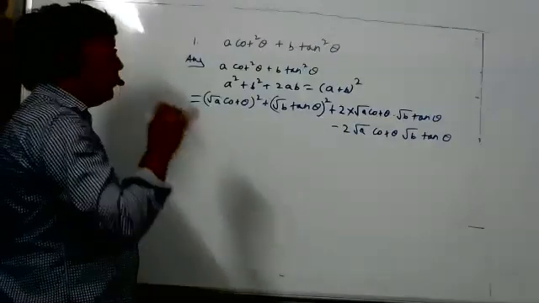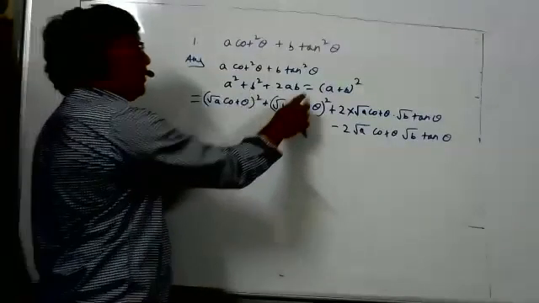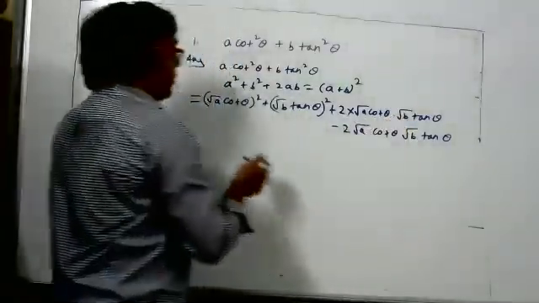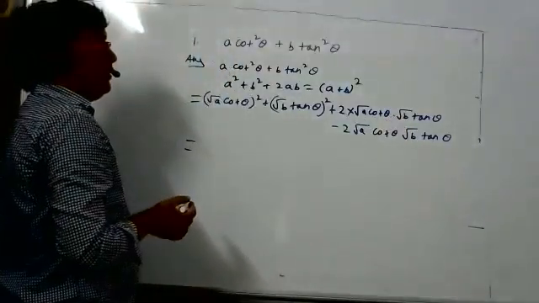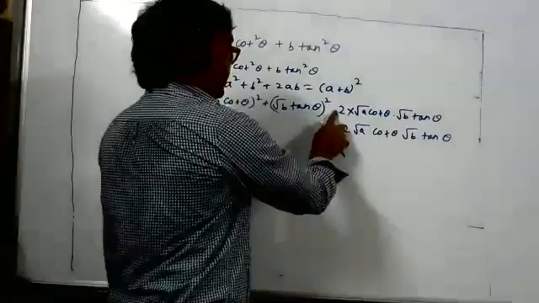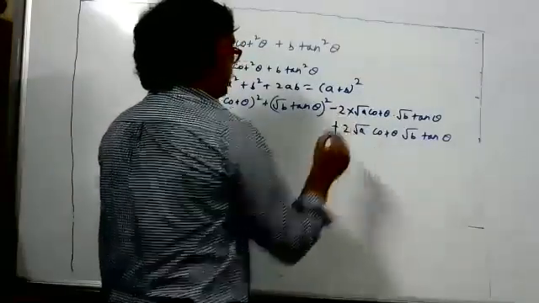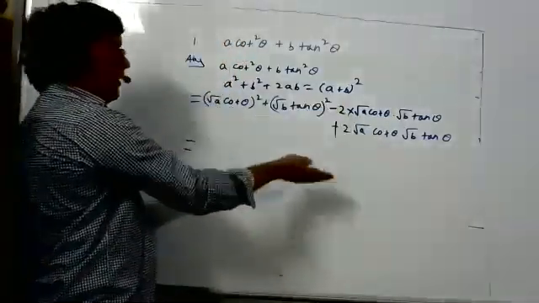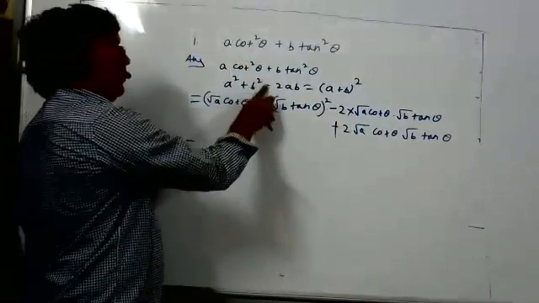No doubt, sir. Now, see the first three terms. It is like A square plus B square plus 2AB. I will subtract here and add here. First minus, then plus. Subtract and add. So what is the formula now?